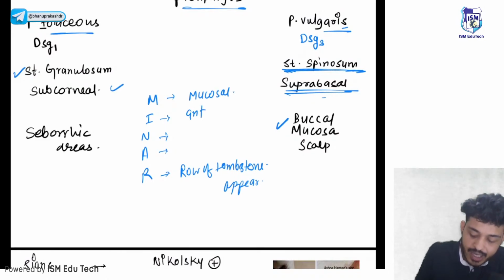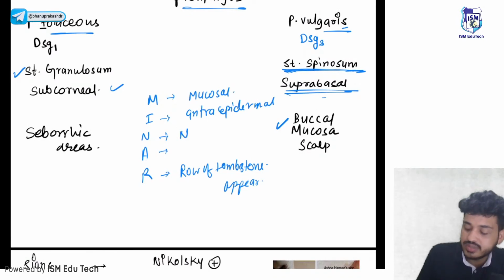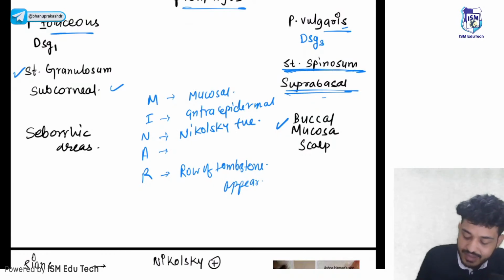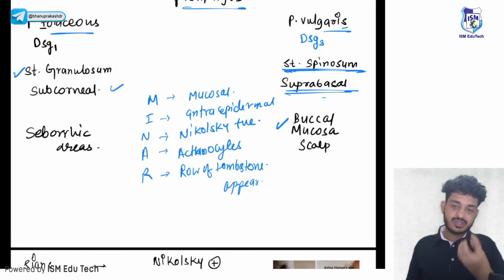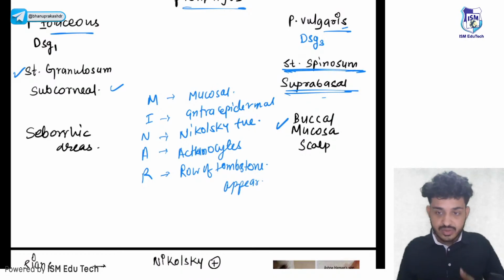These will be intraepidermal bullae, Nikolsky positive, and there will be acanthocytes. If desmosomes are gone, there will be acanthocytes. Cells in the stratum spinosum are known as acanthocytes, right?